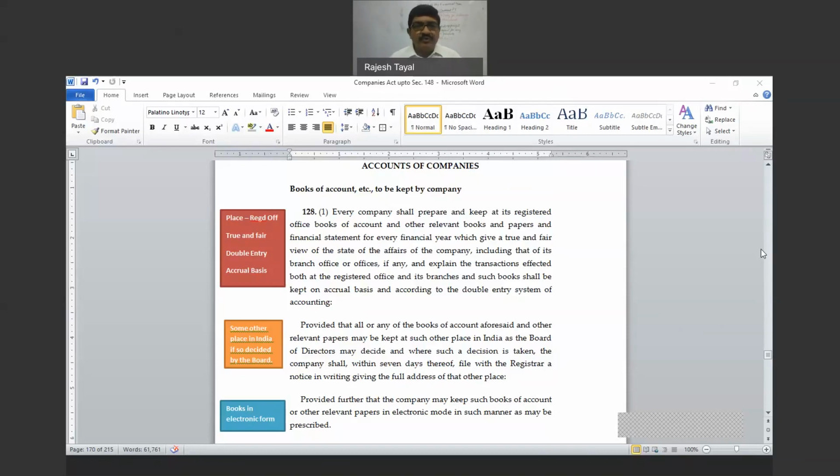So now coming to the proviso: provided that all or any of the books of account aforesaid and other relevant papers may be kept at such other place in India. This is important. The other place should be in India. You cannot keep your books of account outside India. The board of directors can take a decision by passing a resolution that the books of account may be kept at some other place, not at the registered office, because subsection 1 says it is at the registered office. But that place should be in India.